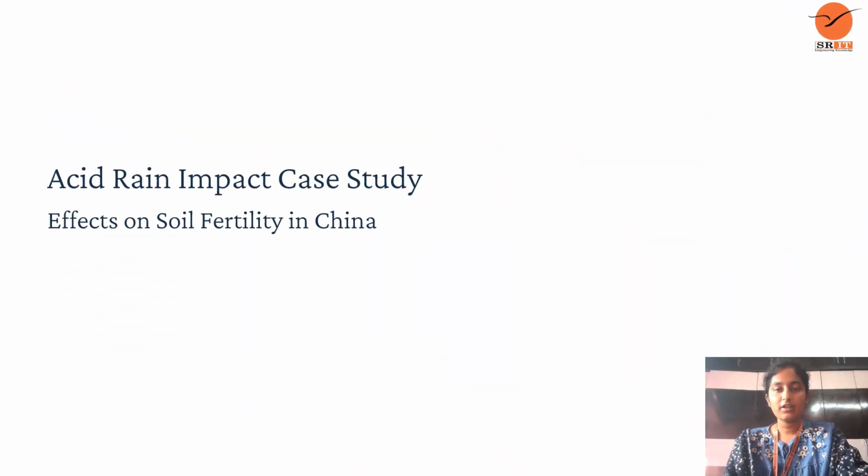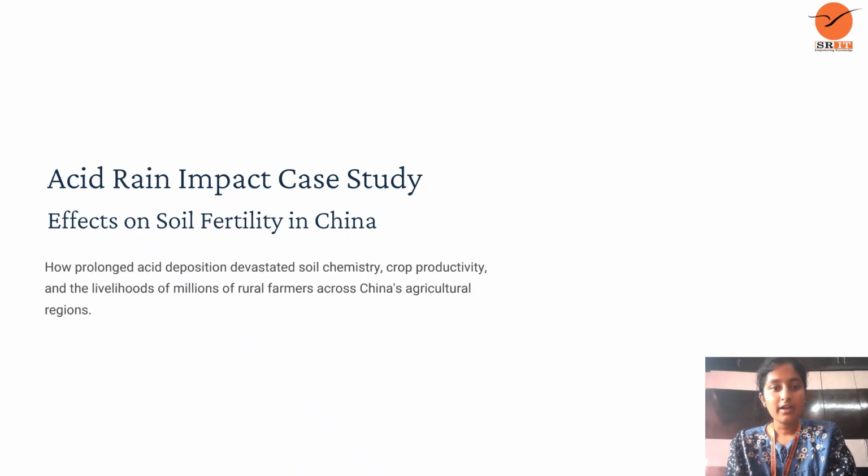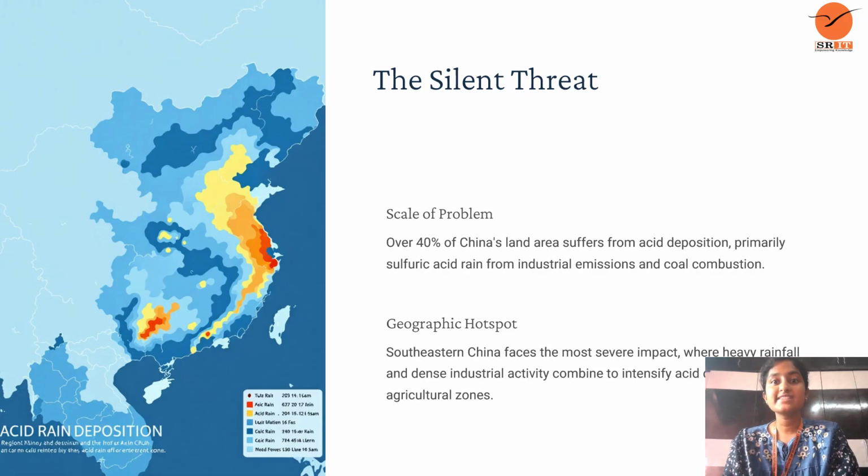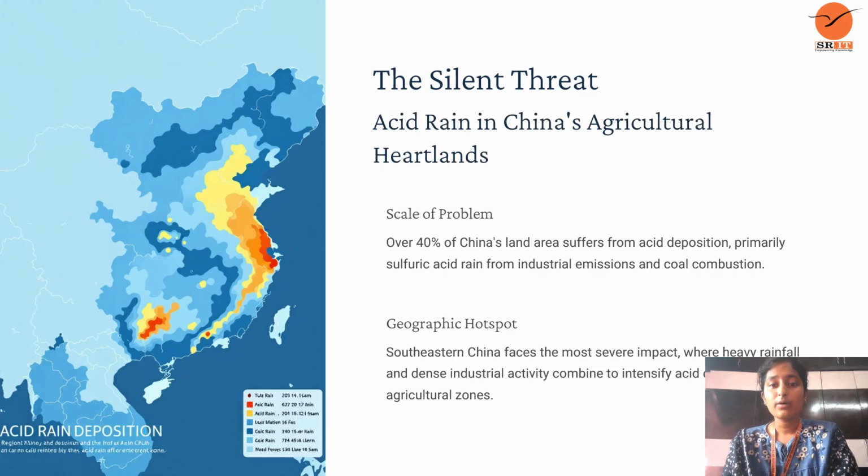Acid rain impact. I'm telling you about a case study of the impact of acid rain in China. Effects on soil fertility in China. It affects soil fertility in China, where prolonged acid deposition devastates soil chemistry, crop productivity, and the livelihoods of millions of rural farmers across China's agriculture regions. And it also has more impact: the silent scale of the problem, acid rain in China's agriculture heartlands.